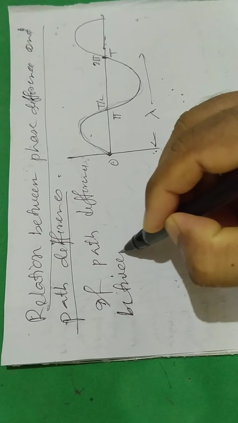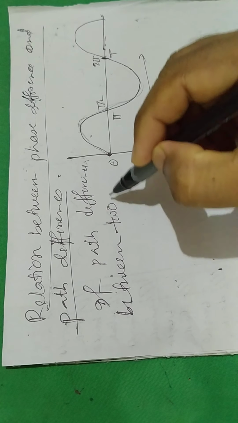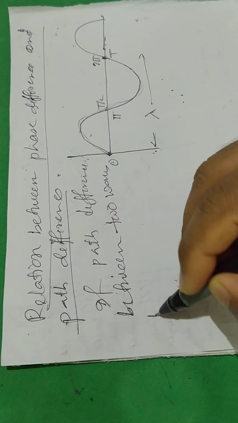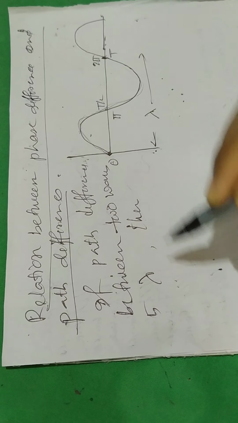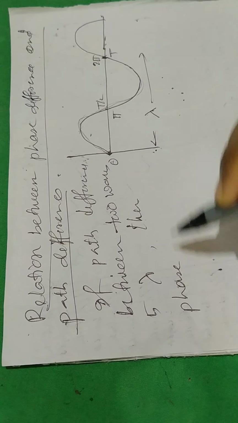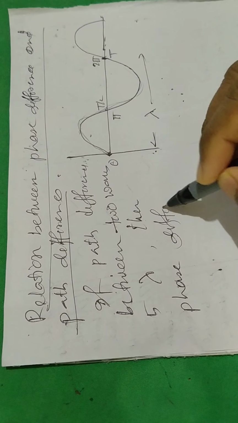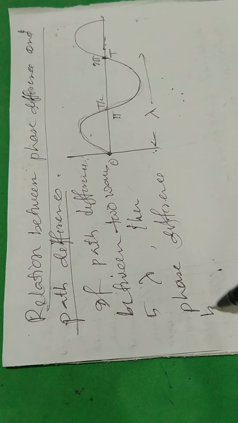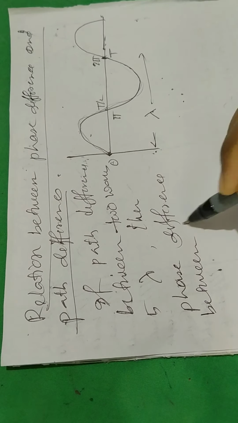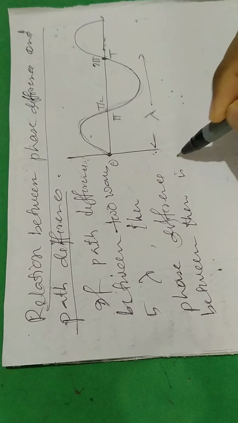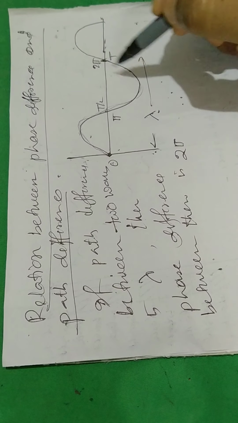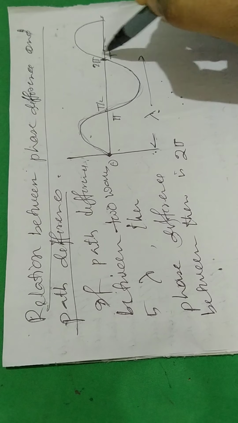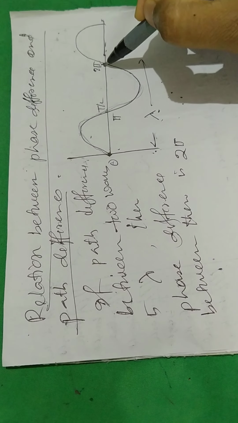So if the path difference between two waves is lambda, then the phase difference between them is 2 pi. If path is lambda, then phase is 2 pi.